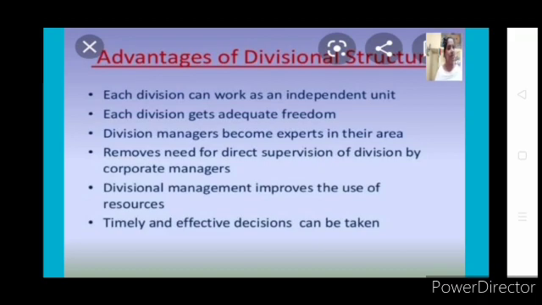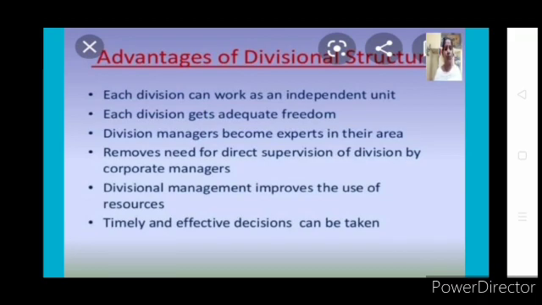Is that clear? But in purchase, what happens? I will be perfect in only purchase. If I am the general manager of purchase under functional structure, I will be an expert in only purchase. I will know nothing about marketing. But what happens in your divisional structure? Under a single head, purchase activity will be going on, marketing activity will be going on, all the activities which are required will be going on. Hence you become an expert. It removes the need for direct supervision of the division by corporate managers. So here the supervision may be less compared to your functional structure.